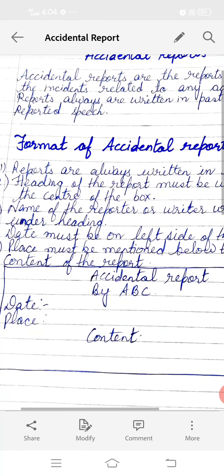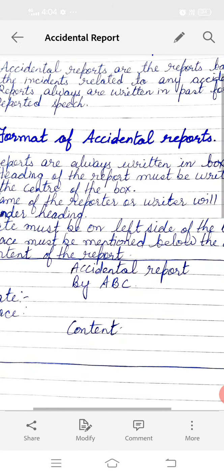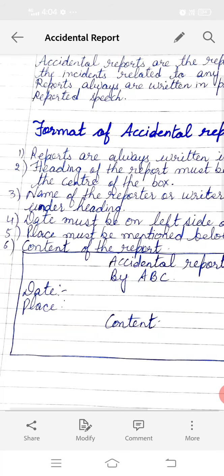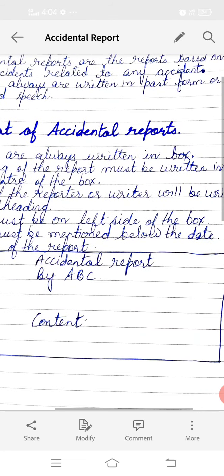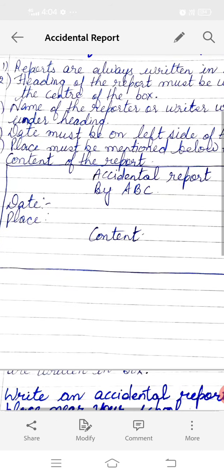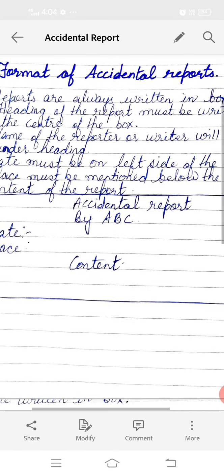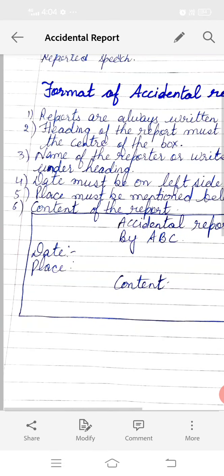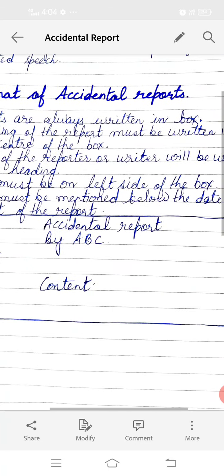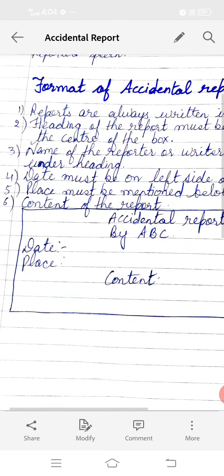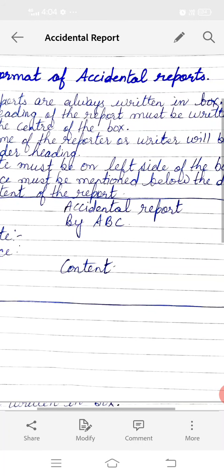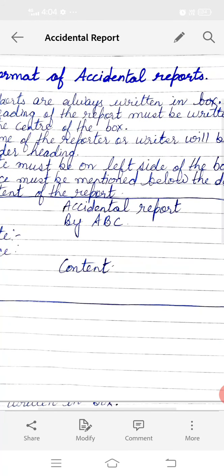Now what is the format of accidental reports? See the very first one. Reports are always written in the box. See here, I have drawn a box and in that box only you have to write your report. Now first of all, the heading of the report must be written in the center of the box. So here I have written accidental report.